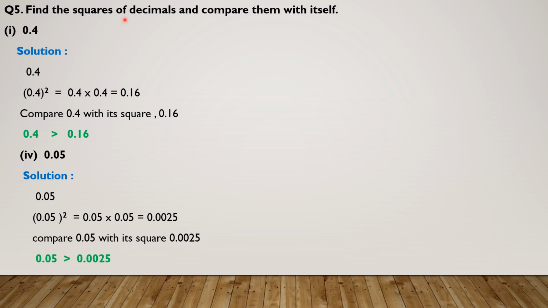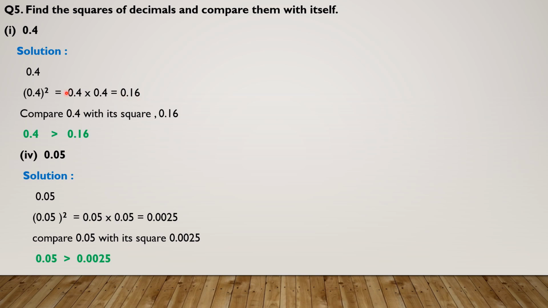Question number 5 is: find the squares of decimals and compare them with themselves. Part number 1 is 0.4. This is a decimal and we have to find its square. 0.4 squared means 0.4 multiplied by 0.4. Multiplying these two numbers, we get 0.16. 4 fours are 16, and after how many digits will the decimal be placed? We count both digits, 1 and 2, so put the decimal after two digits: 0.16.